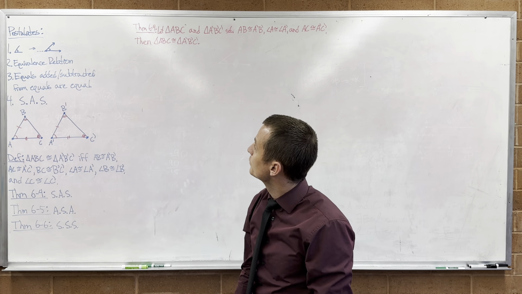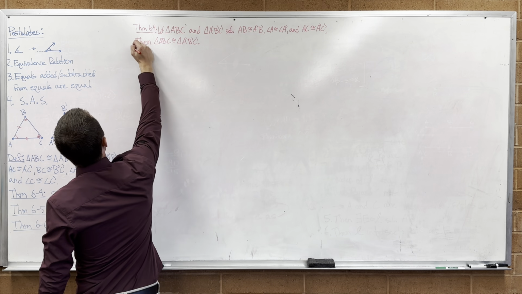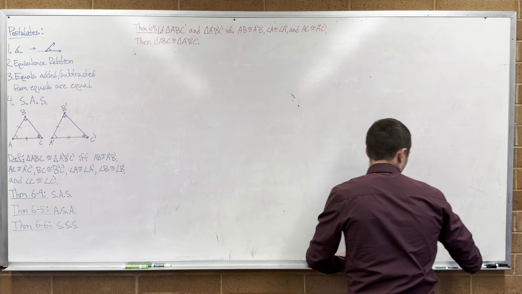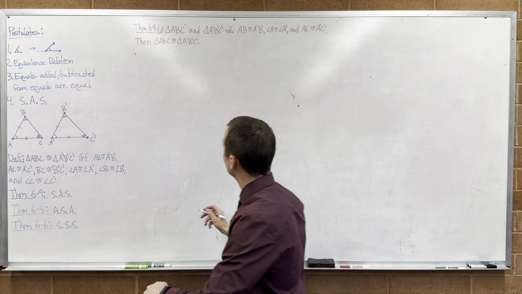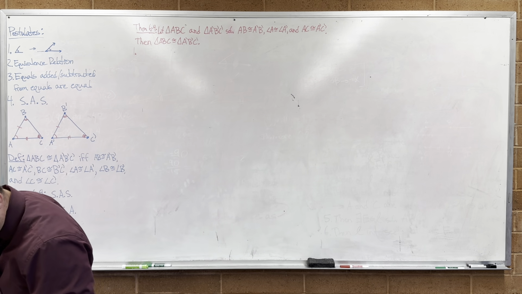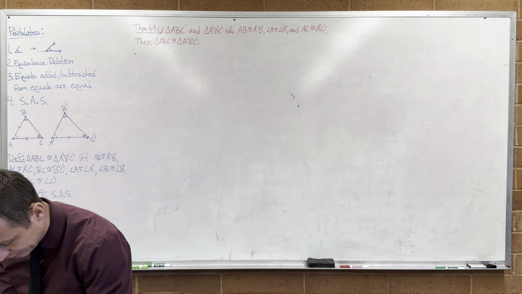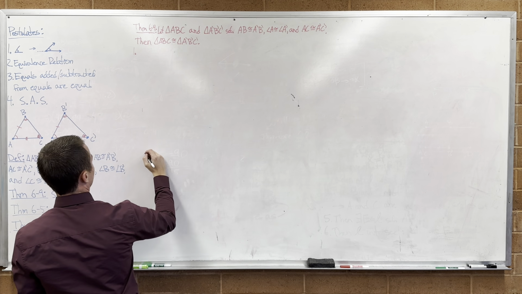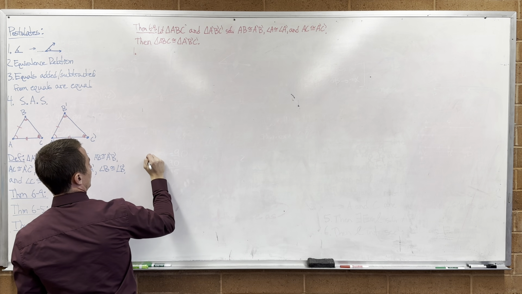What's step one? Maybe we'll redraw the picture somewhere over here. Let me get a rough idea of how many lines I'm going to use to do this. Okay, we should have plenty of space if we draw the picture down here. So what does our picture look like? We've got two triangles.